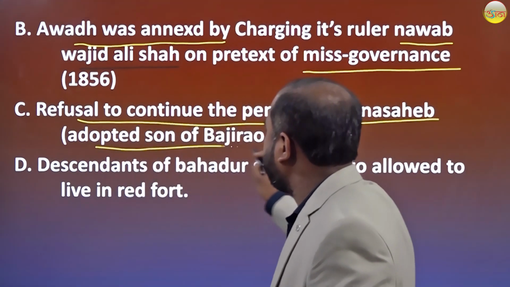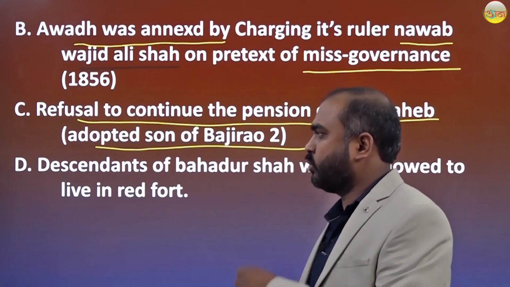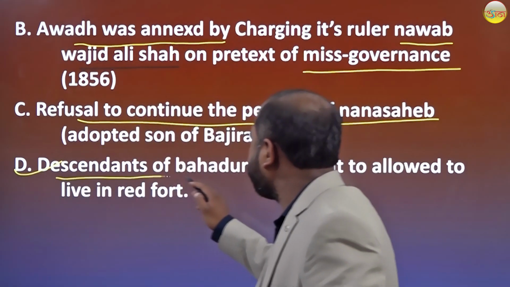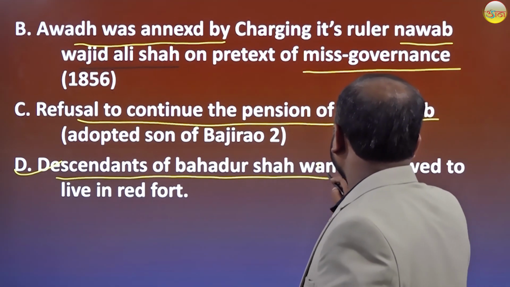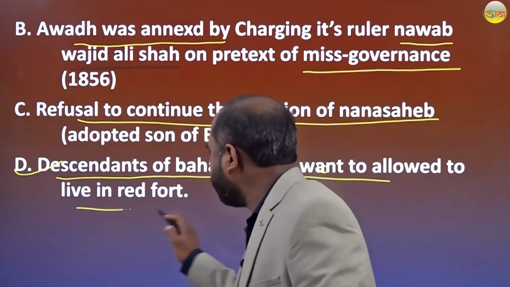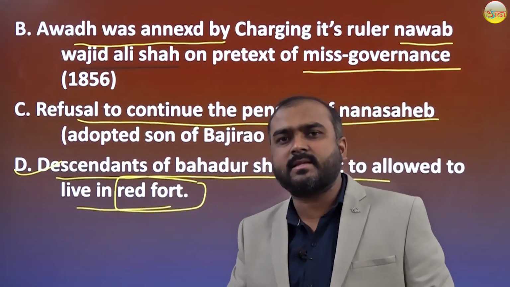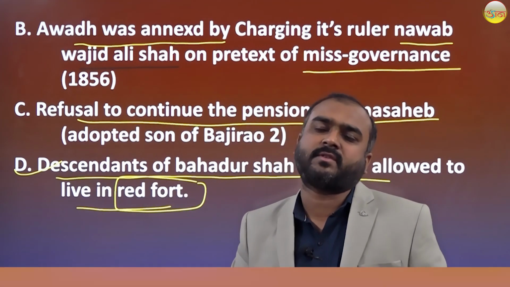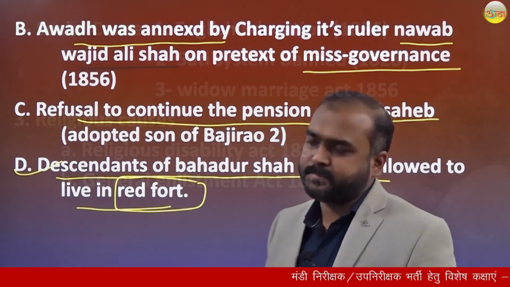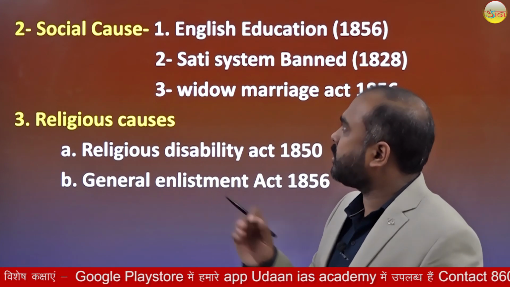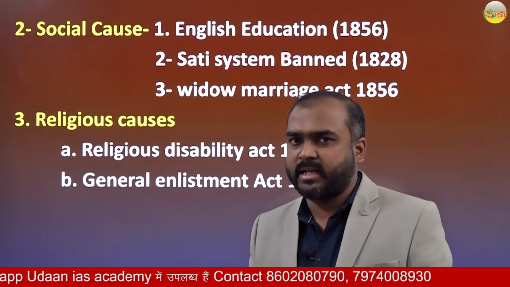Nana Sahib was the adopted son of Bajirao II. So the last political cause is that descendants of Bahadur Shah won't be allowed to live in Red Fort. So these four causes are the political causes for the revolt of 1857. Now we see the social causes of this revolt of 1857.